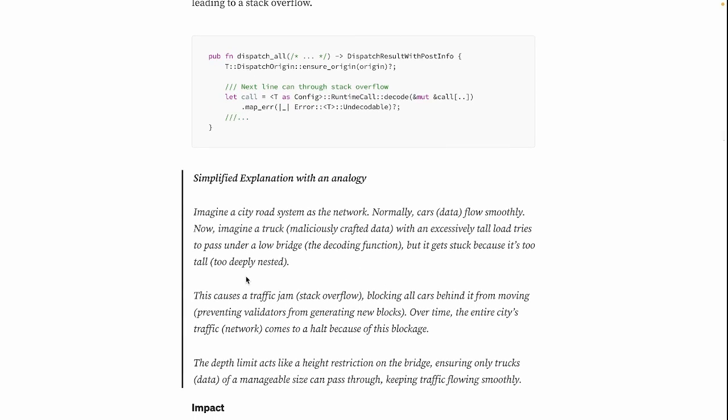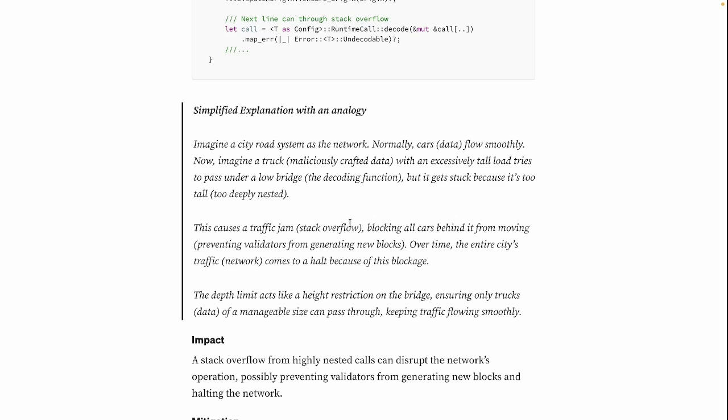Now imagine a city road system as the network. Normally the cars, or data, flow smoothly. Now imagine a truck, like maliciously crafted data with an excessive load, tries to pass under a low bridge, or the decoding function, but it gets stuck because it's too tall, too deeply nested. This causes a traffic jam, or stack overflow. That's what we could find the analogy with.